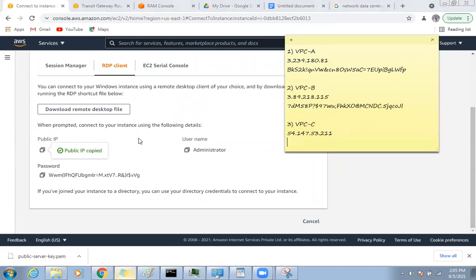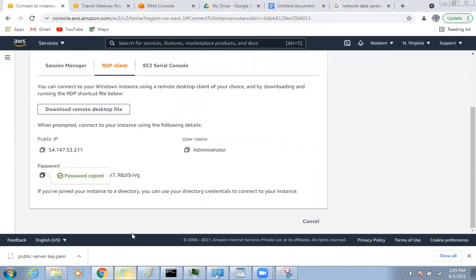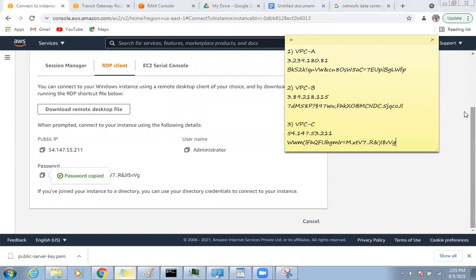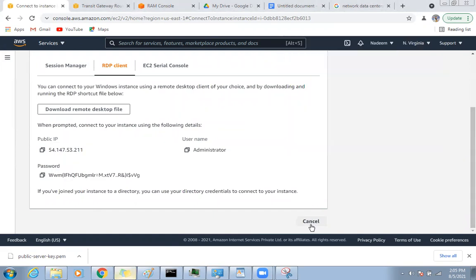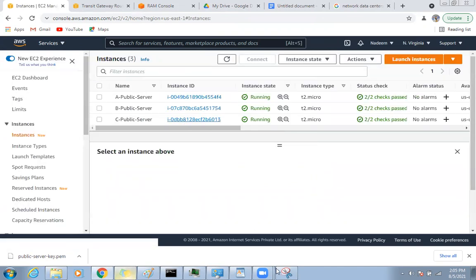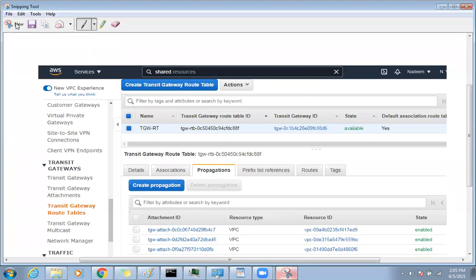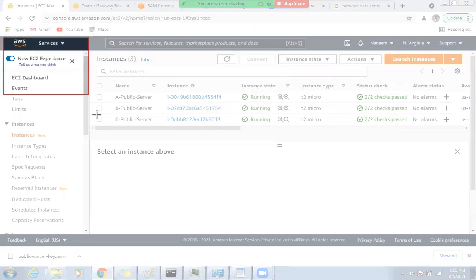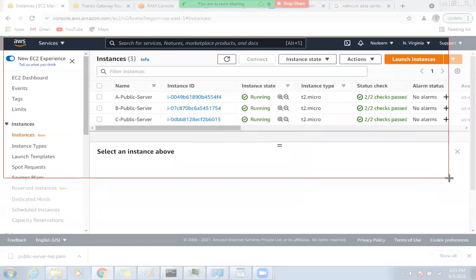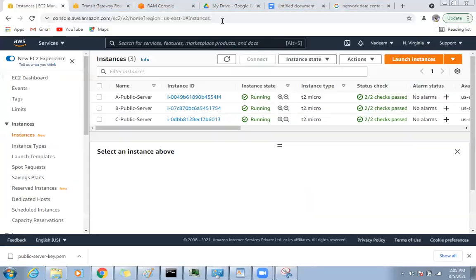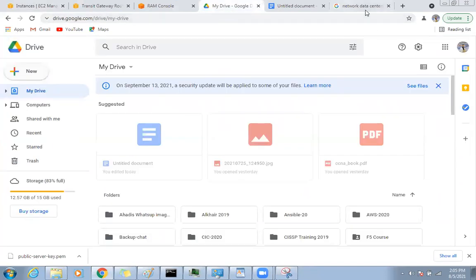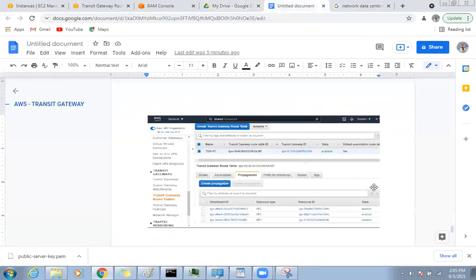Yes, I am going to do this lab today. So this is the third one. Now I have all three servers, and all three are ready to RDP. Our next step is to RDP into these three servers and do the testing. So this is the last step I need to add.